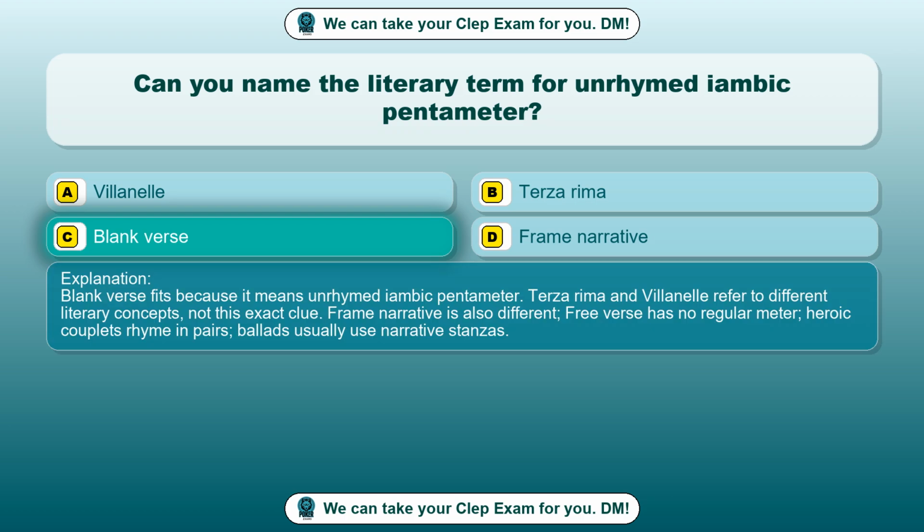Blank verse fits because it means unrhymed iambic pentameter. Terza rima and villanelle refer to different literary concepts, not this exact clue. Frame narrative is also different. Free verse has no regular meter. Heroic couplets rhyme in pairs. Ballads usually use narrative stanzas.